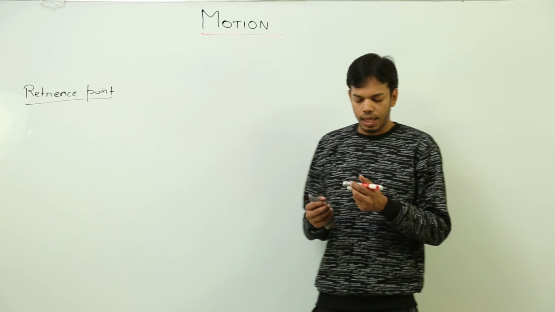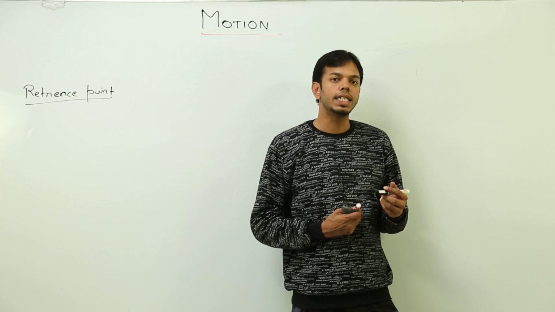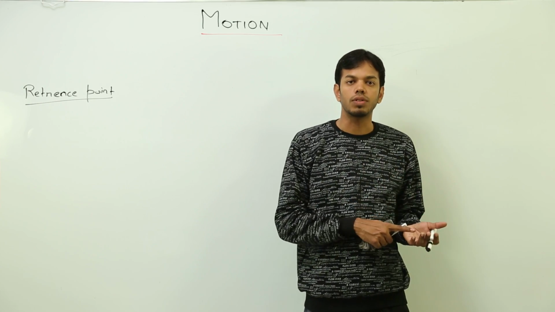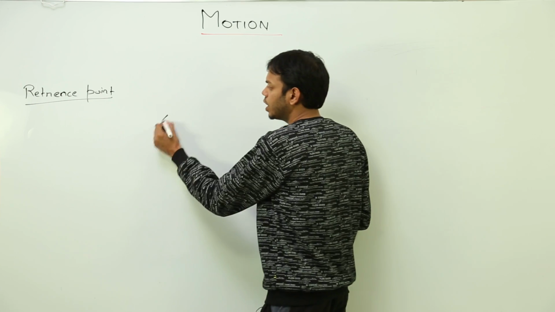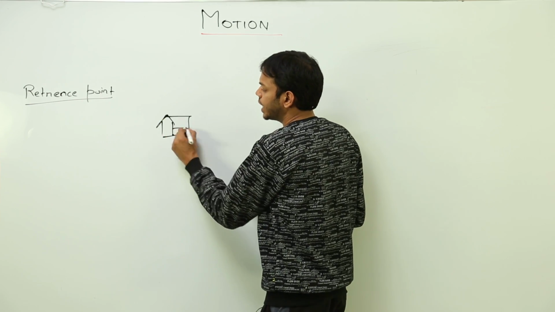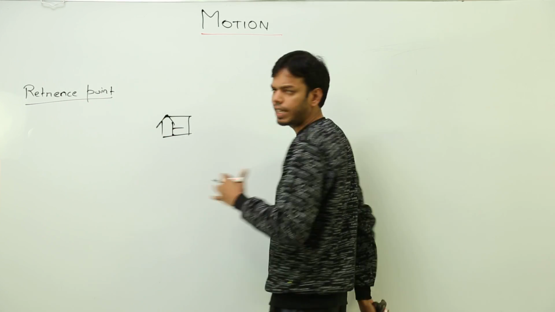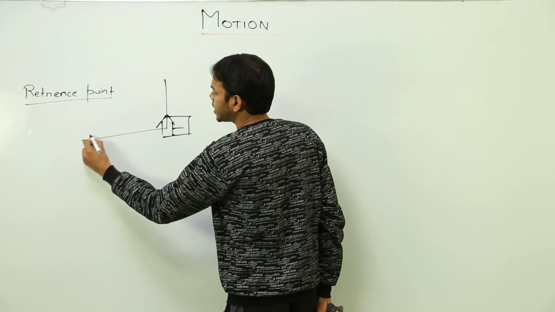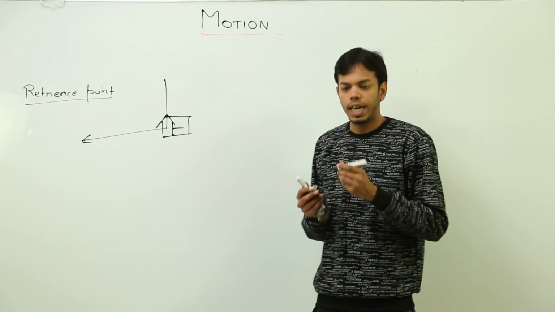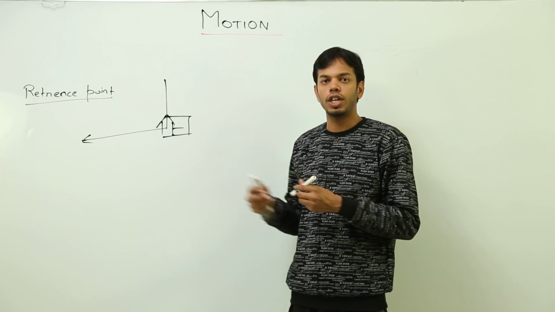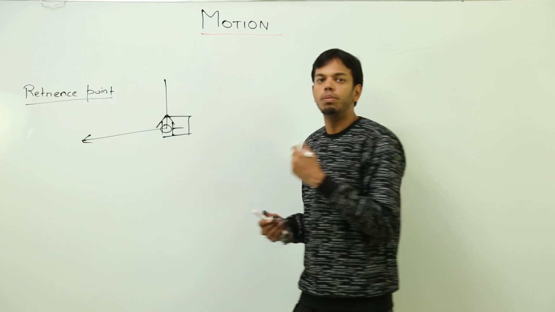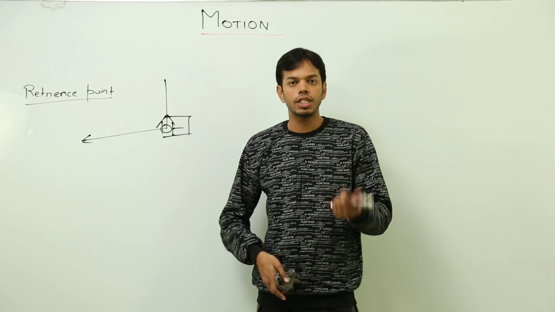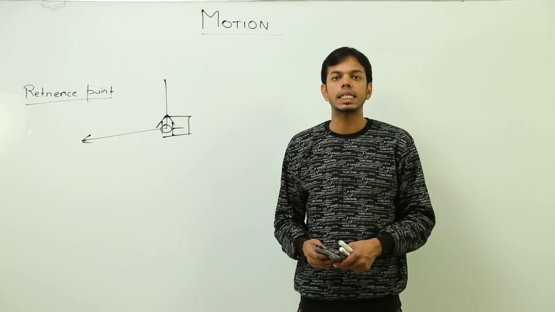For example, a body starting from rest from his house. So the reference point would be the house. So I'll take the house to be the origin. After that, it doesn't matter where it goes, 10 kilometers north, 30 kilometers west, whatever, right? That point will be my origin, and from this point I'll start measuring its distance, speed, velocity, etc. So the reference point is the origin point, or the point from which the object starts its motion.